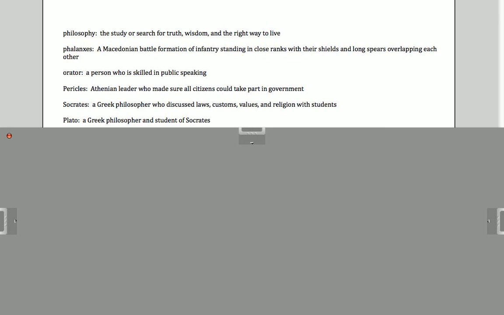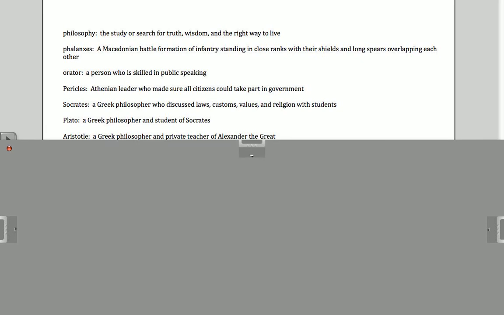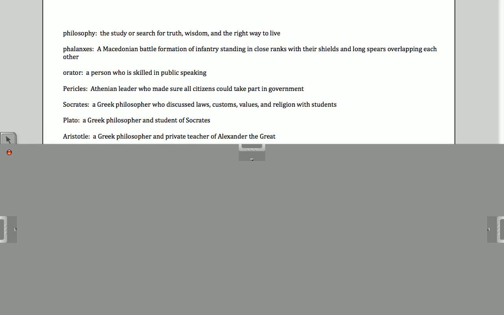Plato. Plato was a Greek philosopher and a student of Socrates, so Plato actually sat in on some of Socrates' lessons on laws and customs, values, religion. Aristotle was also a Greek philosopher and a private teacher of Alexander the Great.